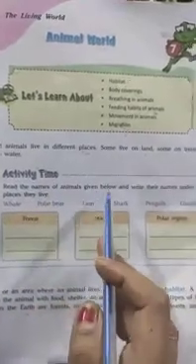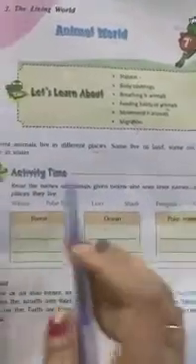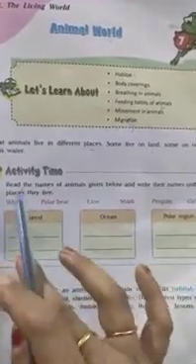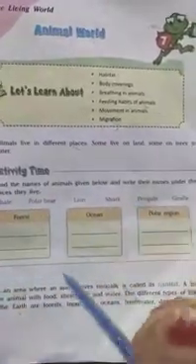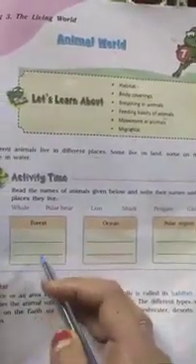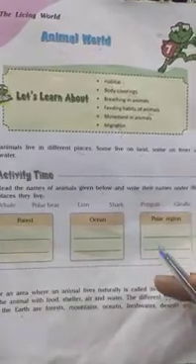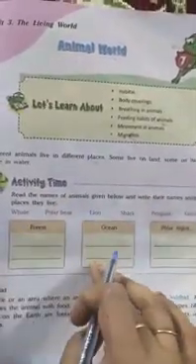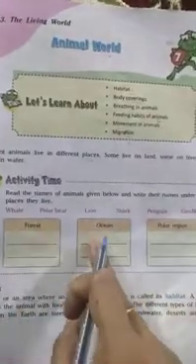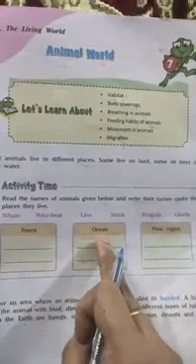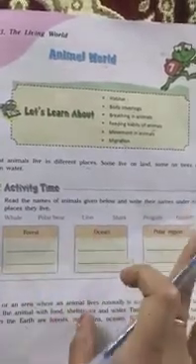Activity time. Read the names of animals given below and write their names under the places they live. Here is one small activity you have to do. Here the names of the animals are given and the areas of living are given. You have to write the names of the animals according to their living area. So students, this is a very easy activity and I want you all to do this activity on your own. If any student is not able to do this, I'll post the picture in the class group.